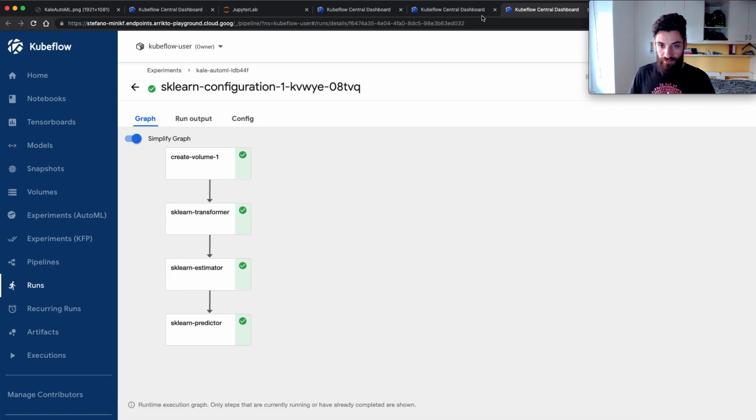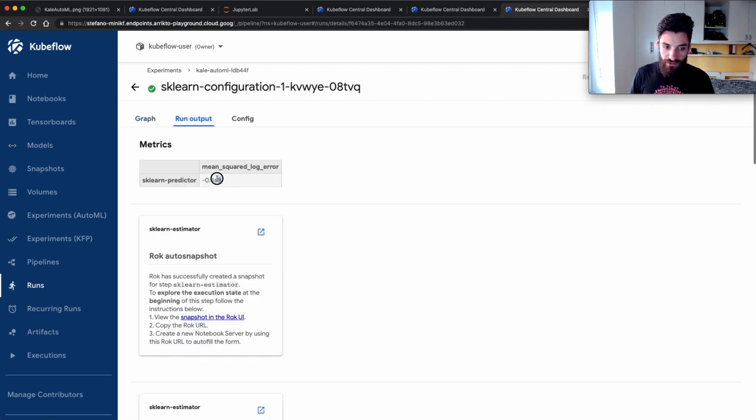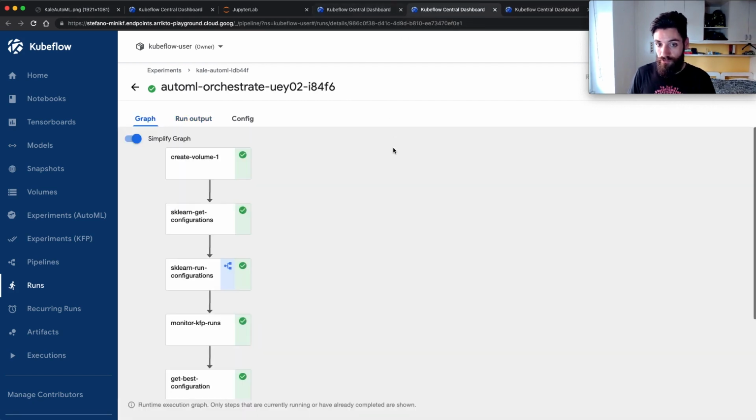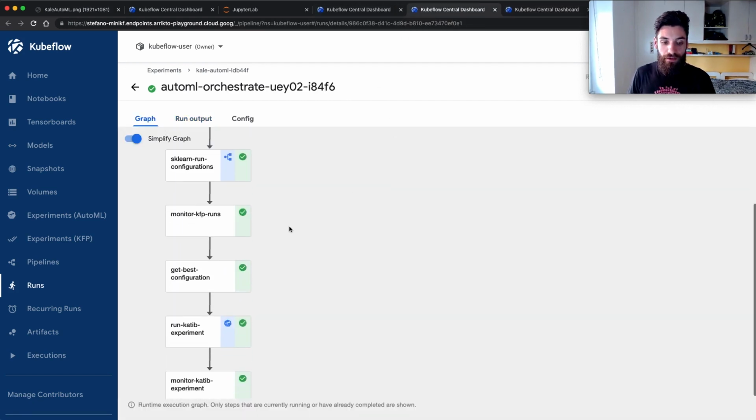Each one of these pipelines is using a different configuration, so it will use a different model or same models but with different initialization parameters. Their output is the metric that we specified from the notebook. So all of these pipelines are training different models on the same dataset, but of course performing in different ways.